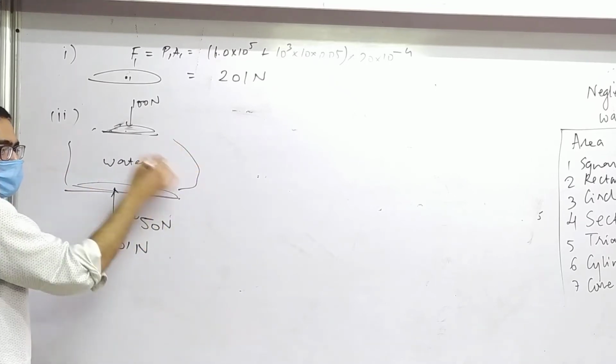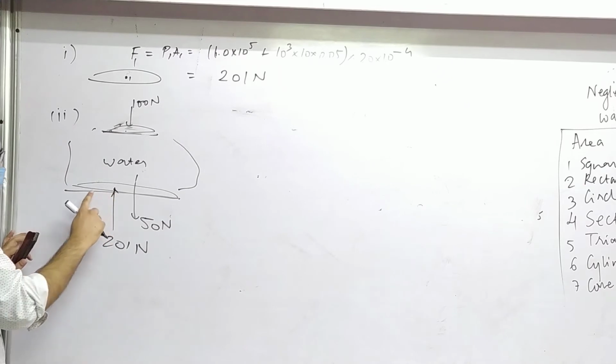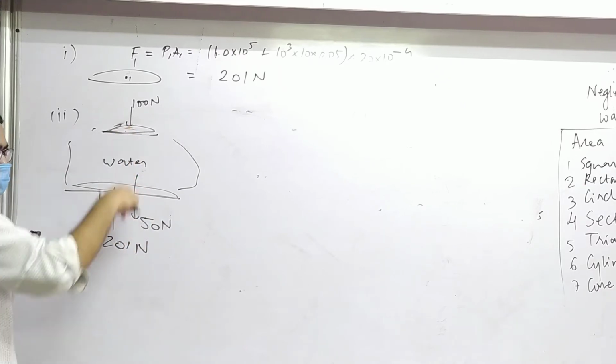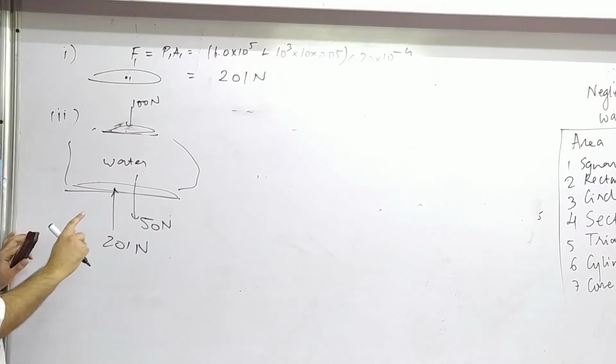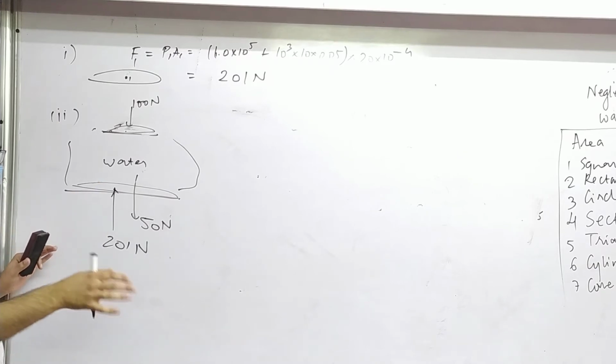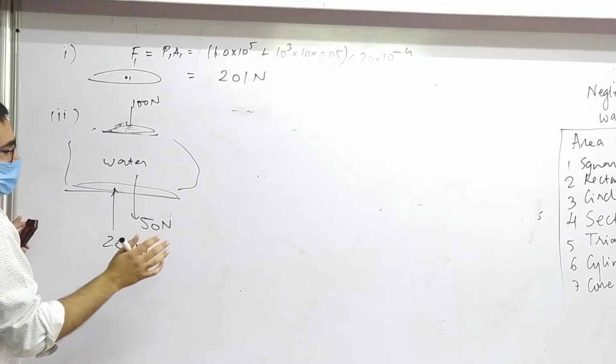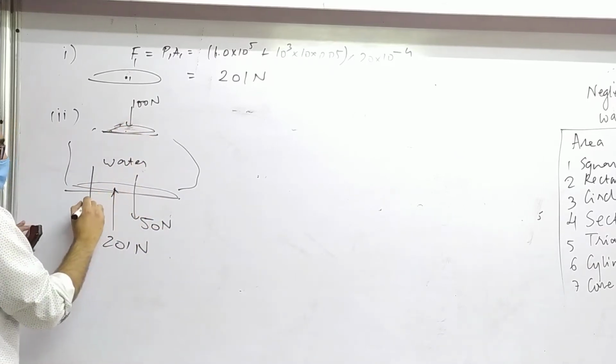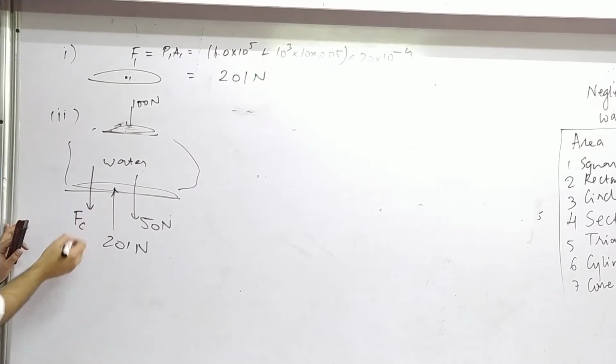There is still the curved side whose force we have not considered. We have only considered the bottom, the top and the empty part. We know the water remains in equilibrium, so there is definitely a downward force by the curved side. I am writing that as Fc.